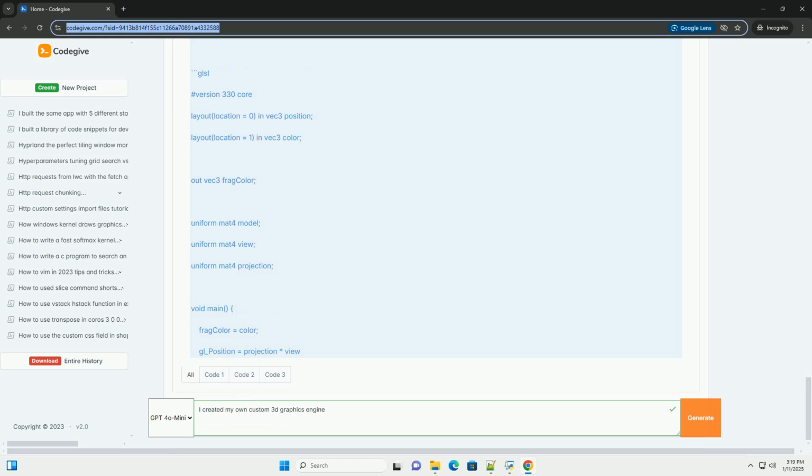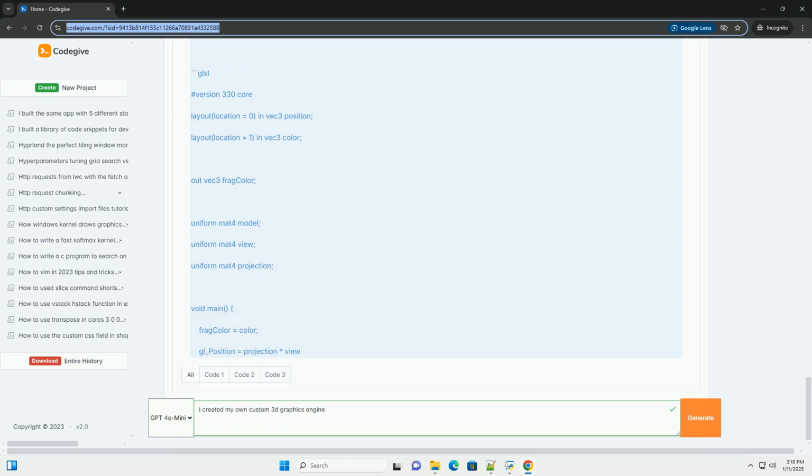Part 6. Rendering a simple object. For demonstration, we will render a colored triangle. Add the following code in your main loop. Part 7. Cleaning up. At the end of your program, ensure to delete the created objects.